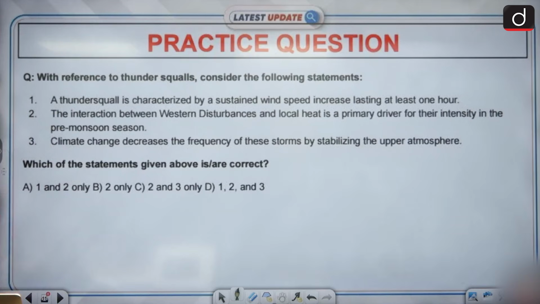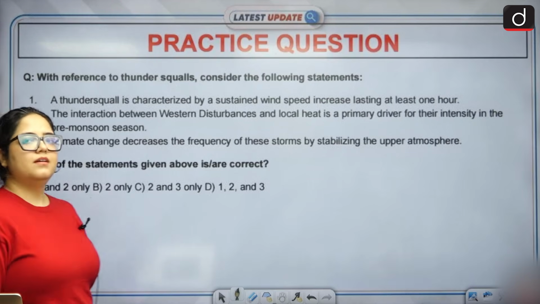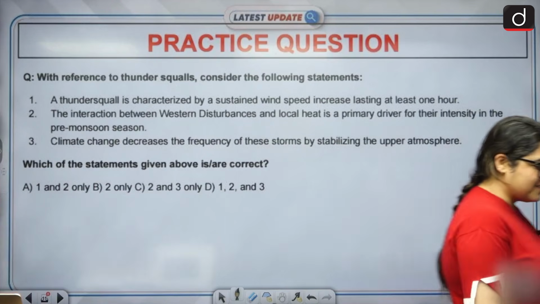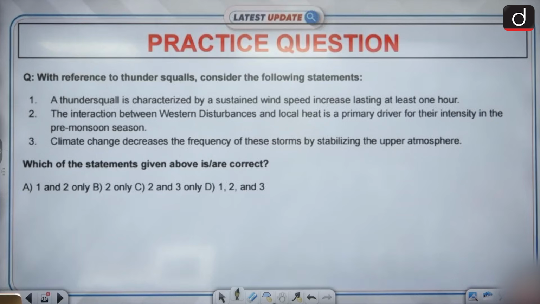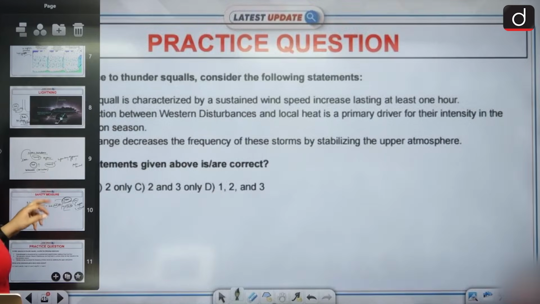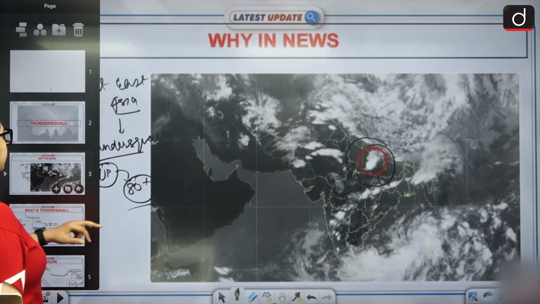So let's solve a question on that, shall we? Read the question. With reference to thundersqualls, consider the following statements. Number one, a thundersquall is characterized by a sustained wind speed increasing lasting at least 1 hour. Second, the interaction between western disturbances and local heat is the primary driver for their intensity in the pre-monsoon season. Third, climate change decreases the frequency of these storms by stabilizing the upper atmosphere. Quite an interesting question. Try to read this and try to answer quickly. We're not giving you the answer. I just hope you will try to solve this. And I hope you understood the thundersquall.